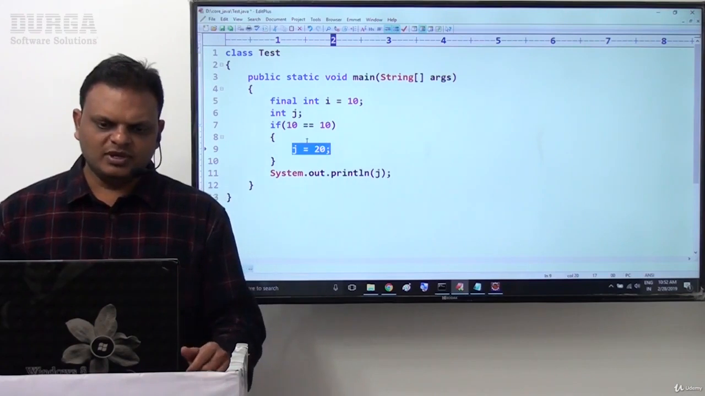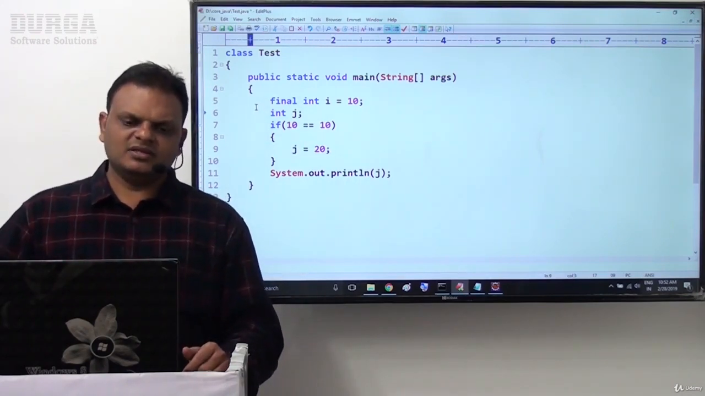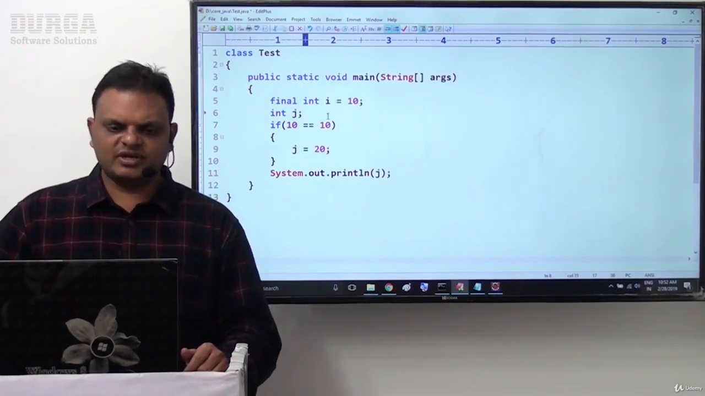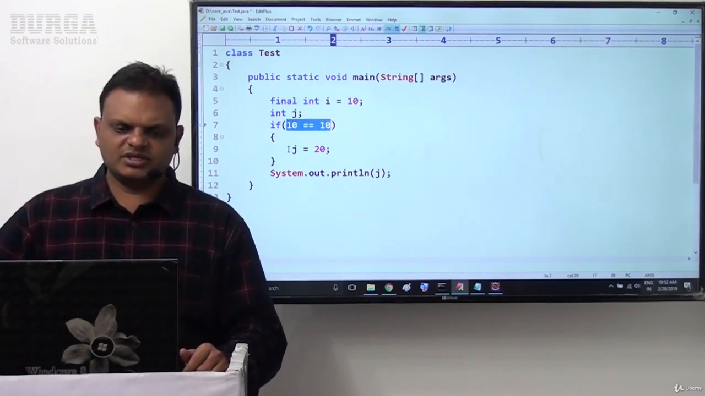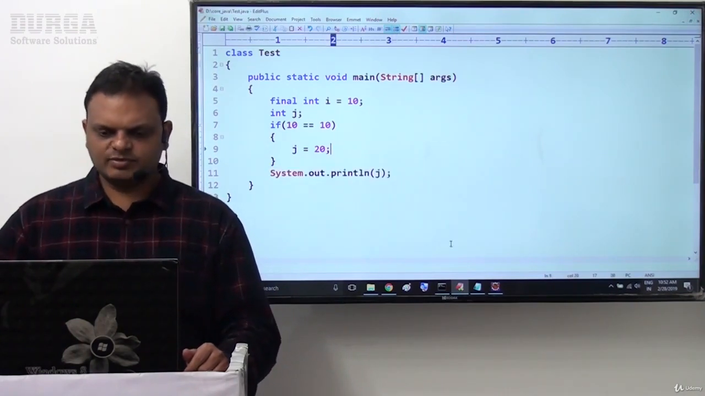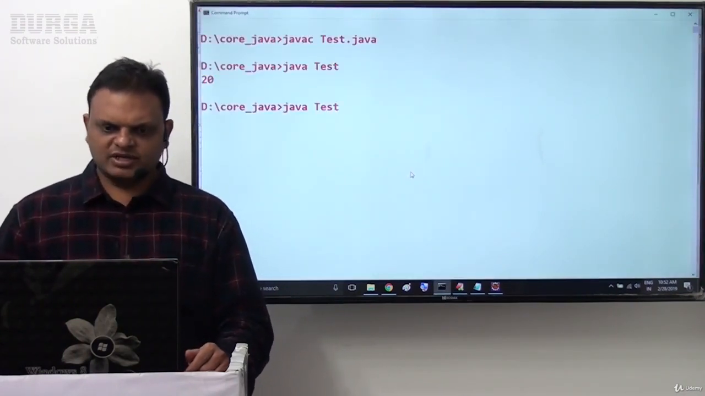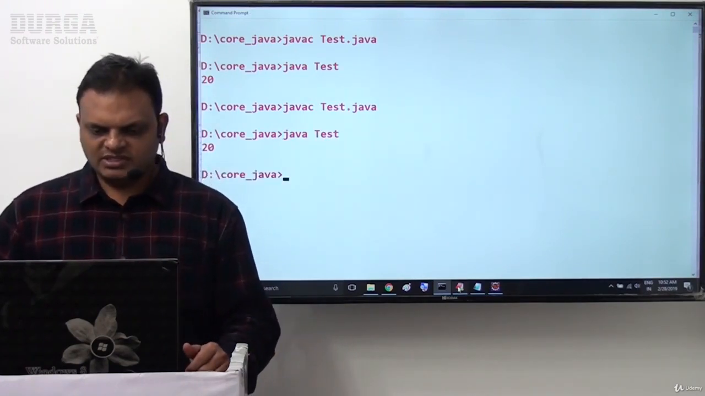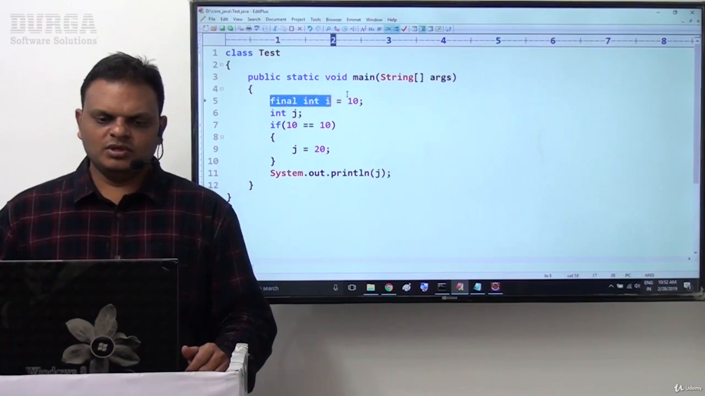Okay, fine, no problem. When the compiler has not given an error, what is going on at runtime? Final int I is equal to 10. The I value is 10. 10 double equals to 10, it's okay. J is equal to 20. And SOP of j, then automatically the 20 value will be displayed directly. So no compilation error, and at runtime we get the output 20.